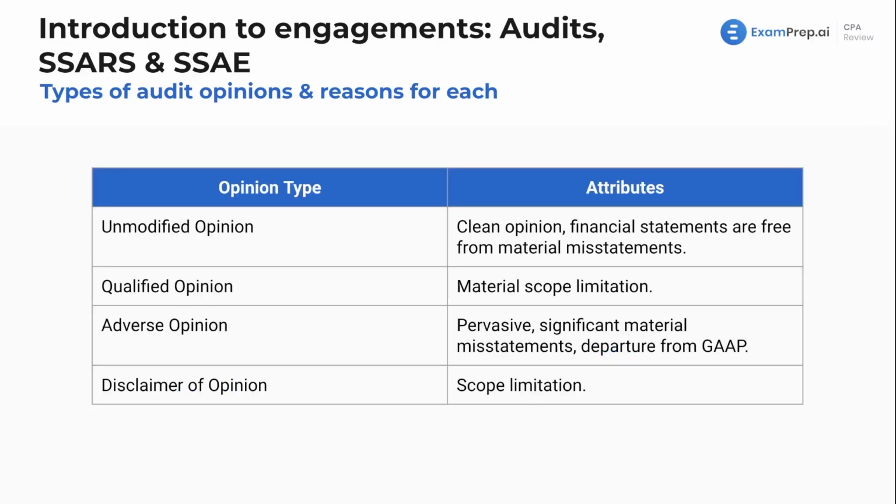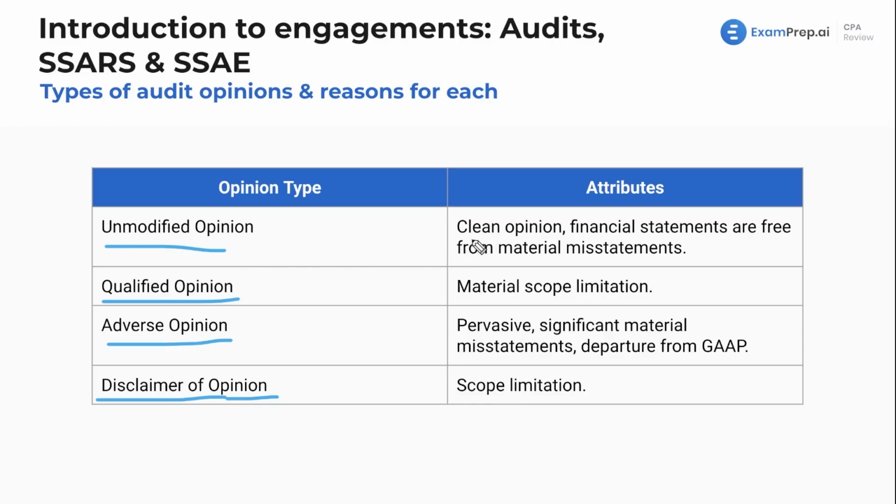Now here we go. We see them. This is a little more simple, right? Obviously the one I had before had a little bit more going on, but here, just a nice, simple four. We've got unmodified, clean, good opinion; qualified, everything looks good except for something; adverse opinion, in our opinion, the financial statements are an absolute mess. And then here, disclaimer of opinion, we give that if there's a scope limitation, if management says you can't talk to someone, we're not giving you documents, we're not letting you into our office, something like that.